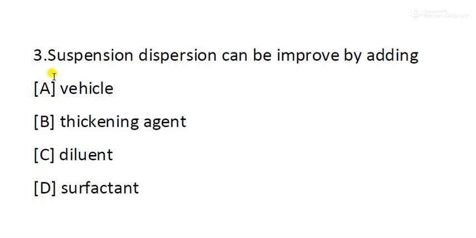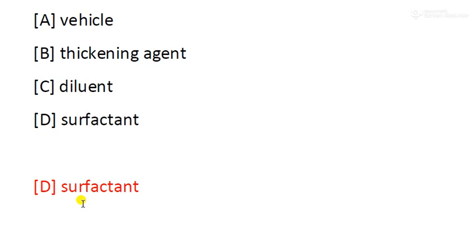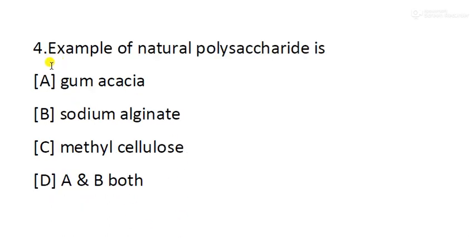Suspension dispersion can be improved by adding: option A, vehicle; option B, thickening agent; option C, diluent; option D, surfactant. So the right answer will be option D, surfactant. Next question, question number 4.